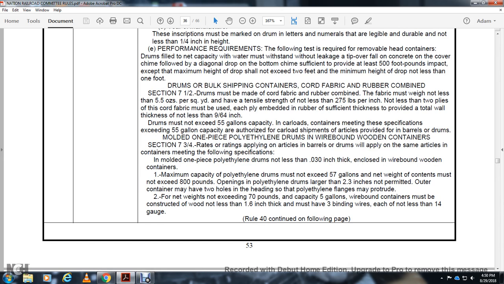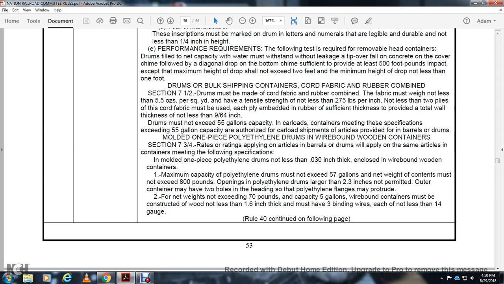Alright, drums and bulk shipping containers, cord fabric, rubber, combined, section 7.5. The drums must be made of cord fabric, and the rubber contained with the fabric must be not less than 5.5 ounces per square yard, with a tensile strength of not less than 275 pounds per inch. Not less than 2 pounds of the cord fabric must be each ply embedded with rubber of sufficient thickness to provide a whole wall thickness of not less than 9/64 of an inch.